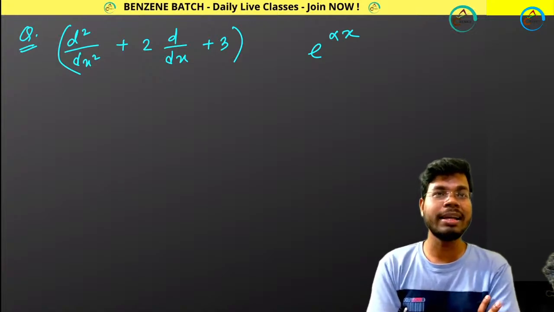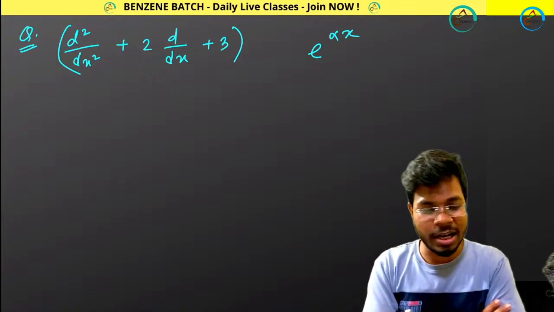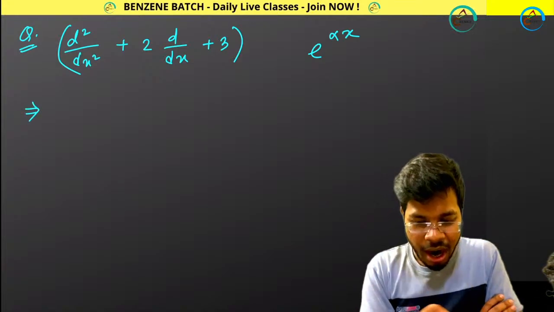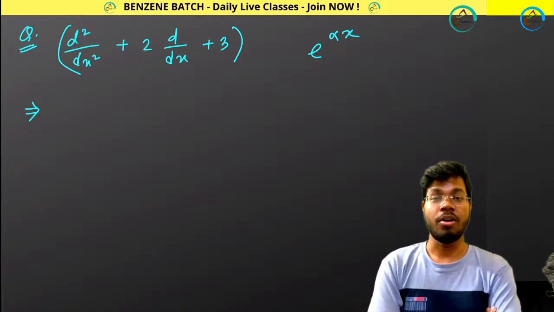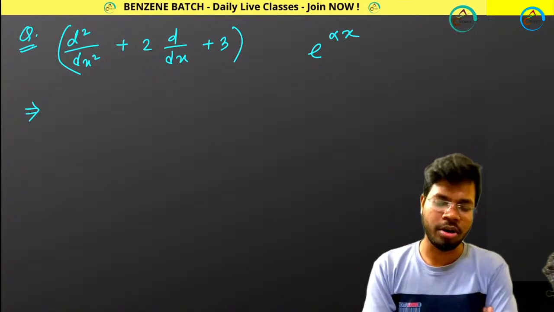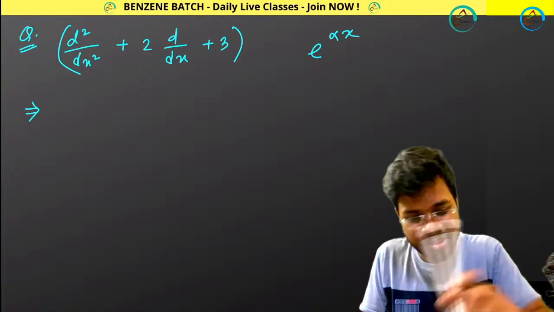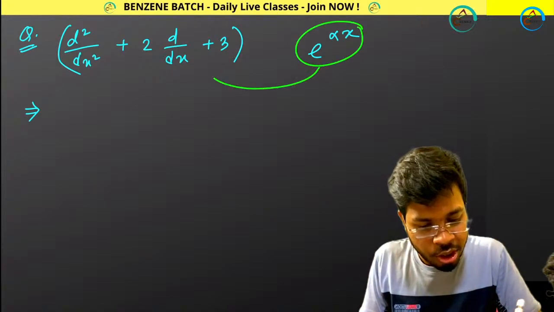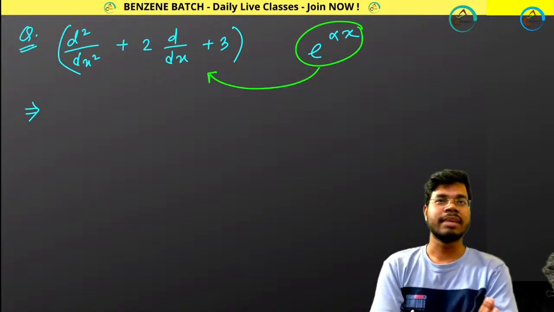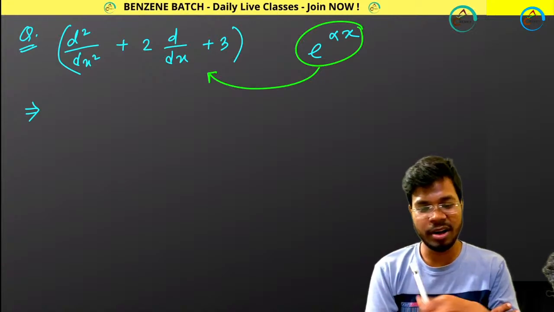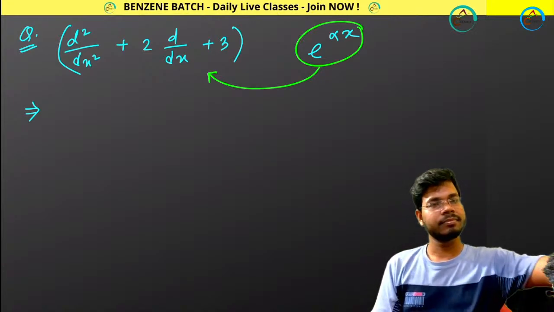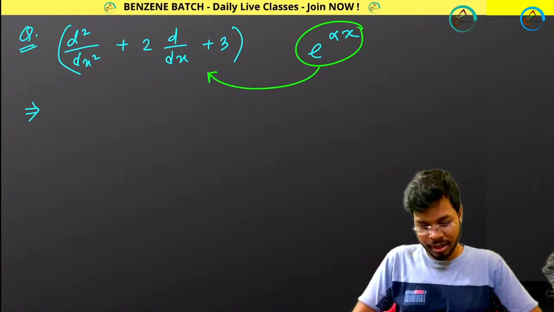So can anybody tell me what your eigenvalue is, or whether you have any eigenvalue or not? That means whether this function is an eigenfunction or not with respect to this operator. Anybody? 30 seconds.